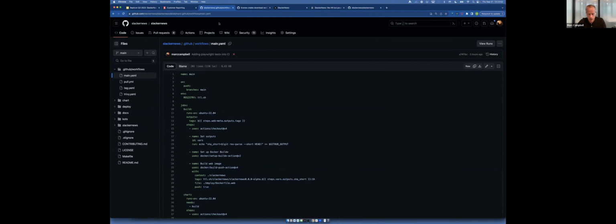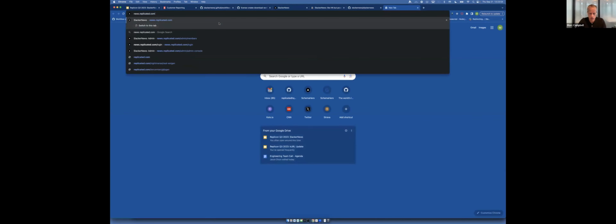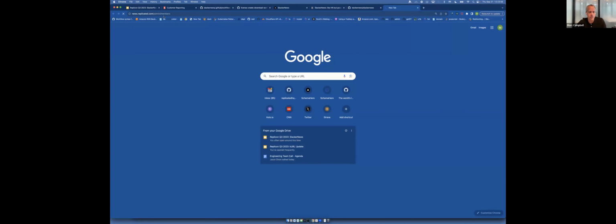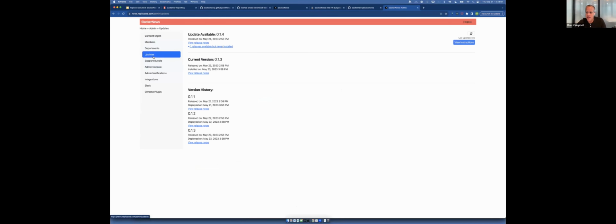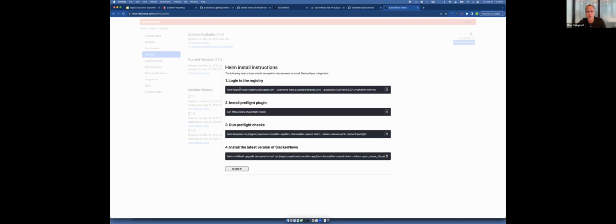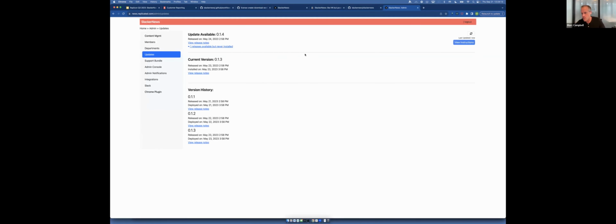And what else is there? I can actually show the internal version that we're actually running. We can see the update page here, and the update page shows what installation versions I don't have installed. And if I show custom instructions, you can see here it is. This is really just designed, again, to be like a replacement for the KOTS admin console when I'm not actually shipping the KOTS admin console with it. I think that's kind of a walkthrough.